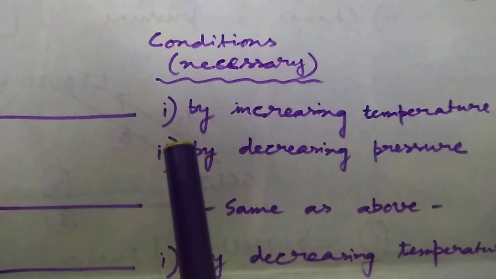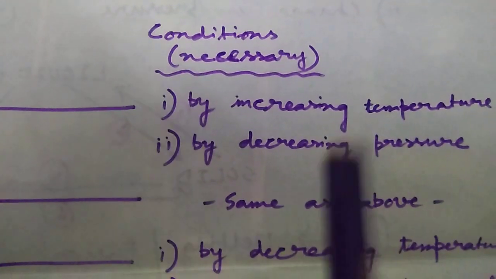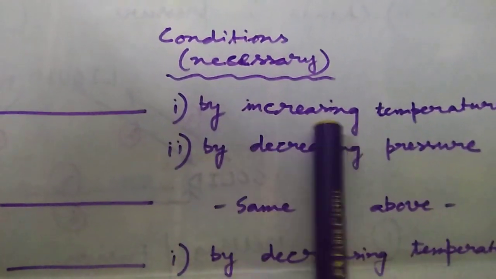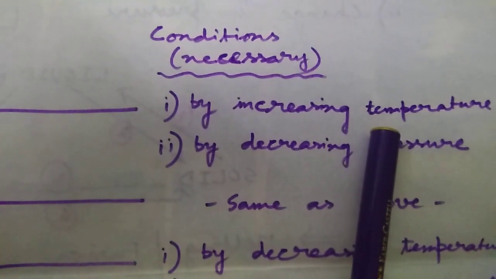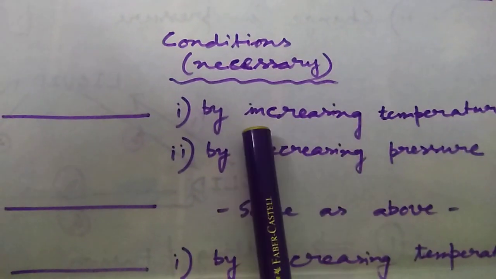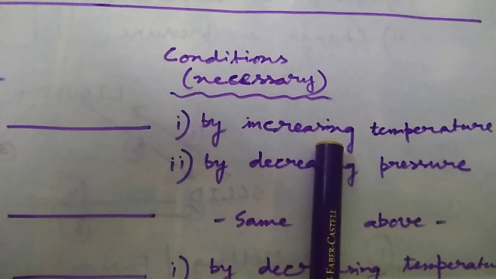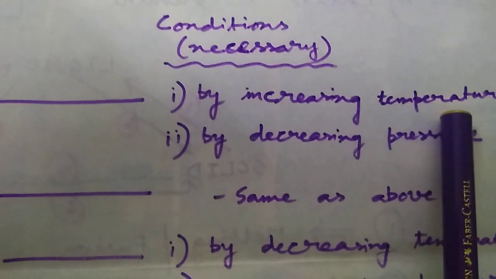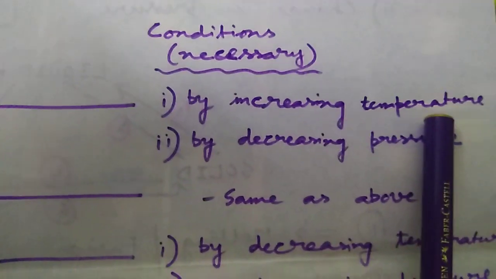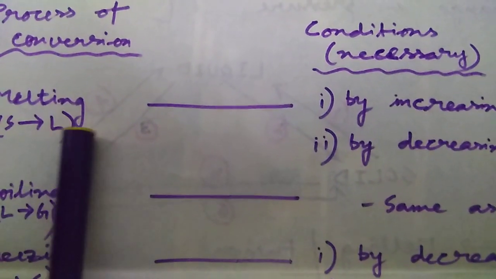That means they start moving from their own space, and the space among the particles will also increase. Not only that, the force of attraction among the particles will decrease because of external heat energy. So by increasing temperature, we can reach a state where solid can be turned to liquid state.